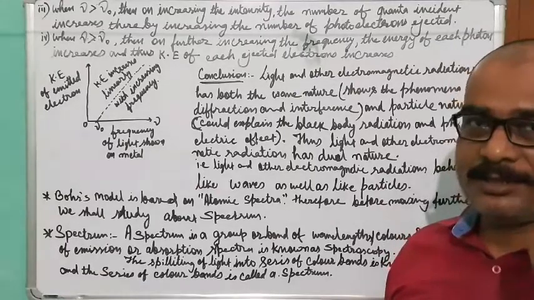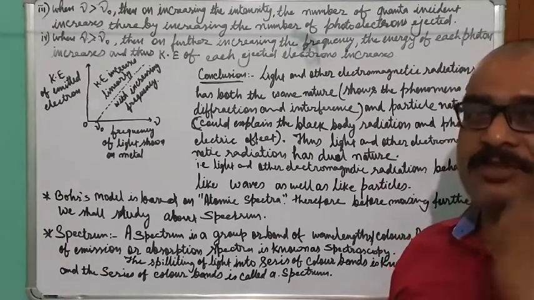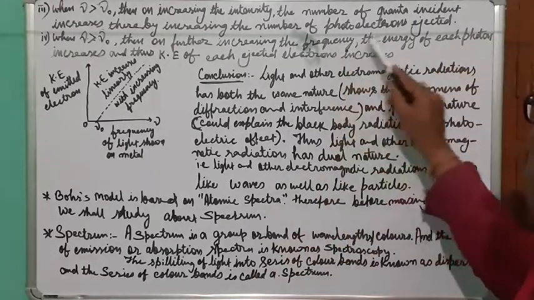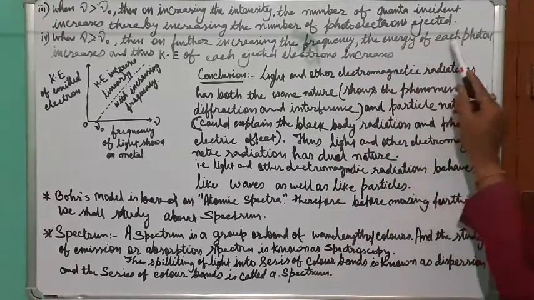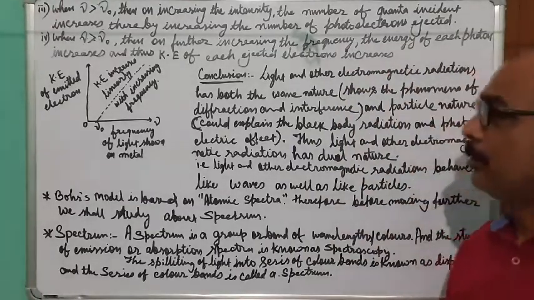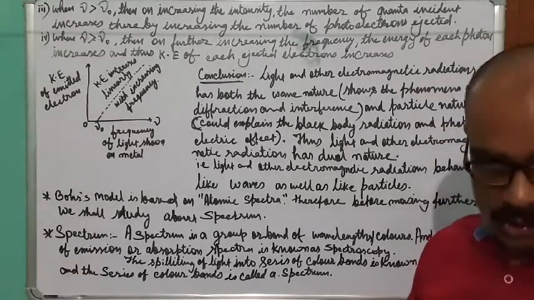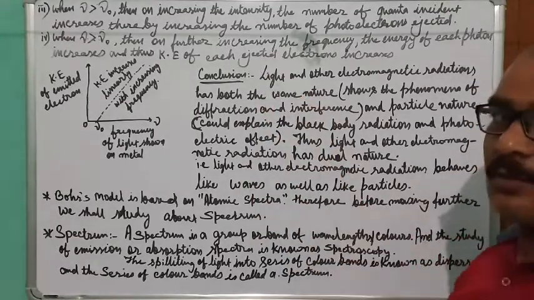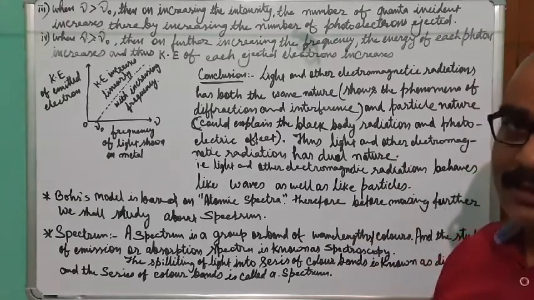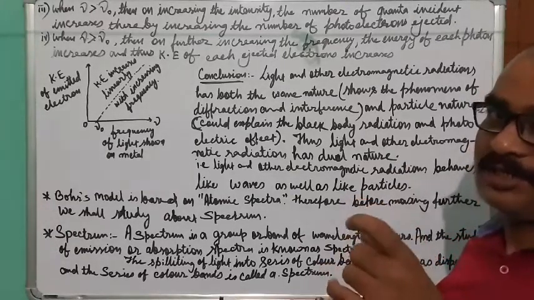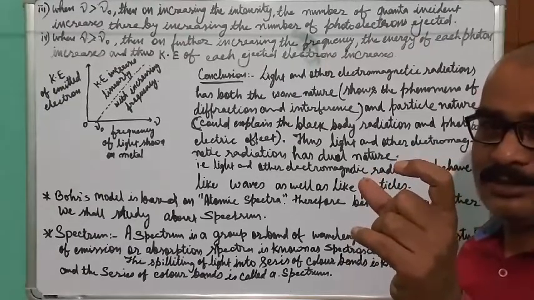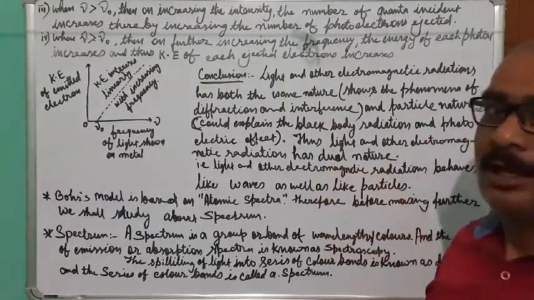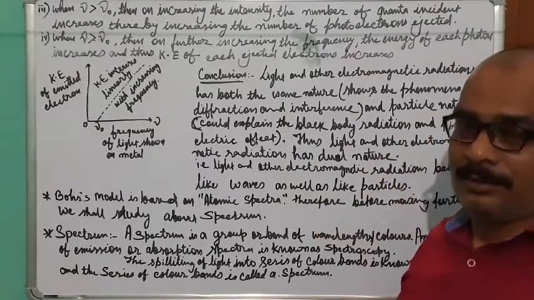There will be a rise in energy because energy is h nu. Energy equals h nu. So you are increasing nu, and that's why the energy is increasing. When the frequency increases, each photon will have more energy, and to eject the electron, only the threshold energy will be utilized. The rest of the energy will be utilized as kinetic energy for the electron.